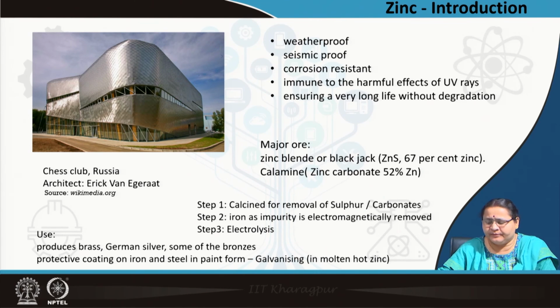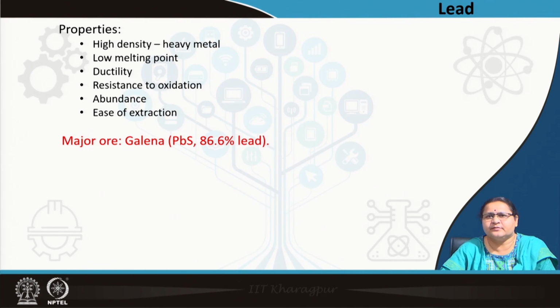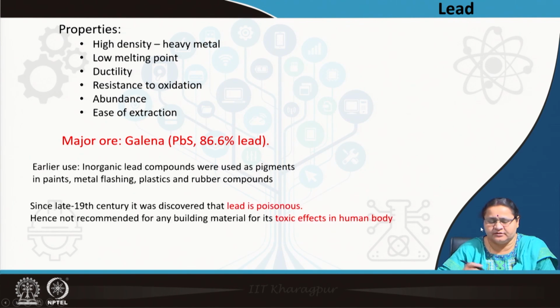Now we have another important metal left, which is lead, and it is important to mention it is no longer in use in the building industry. It had enormous application in making paints as a pigment, and in metal flashings.